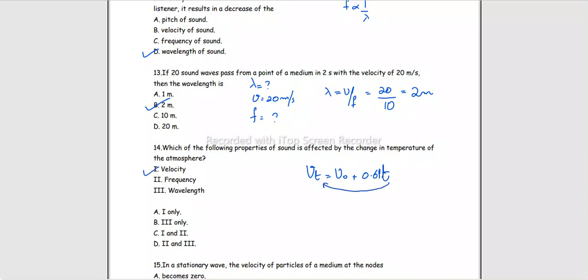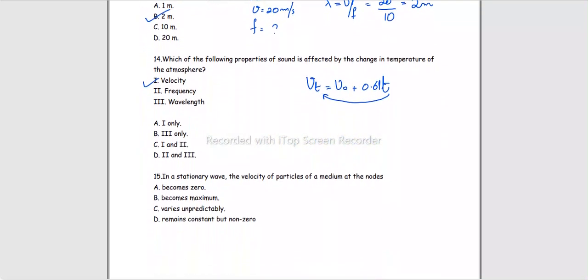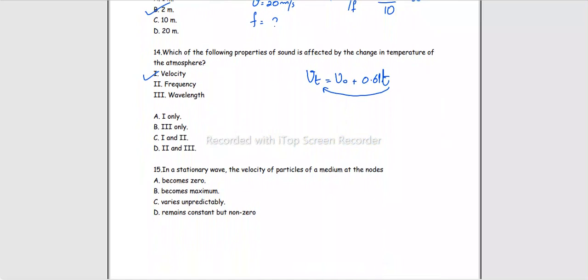Frequency and wavelength में जो apparent perceived by the observer है उसमें फर्क आता है due to the relative motion of source and observer, right? अगर वो relative motion का जिक्र करते तो फिर हम frequency और wavelength की तरफ देखते। Otherwise, with the change in temperature, velocity of sound changes without any shift in frequency. So option A should be the correct option.